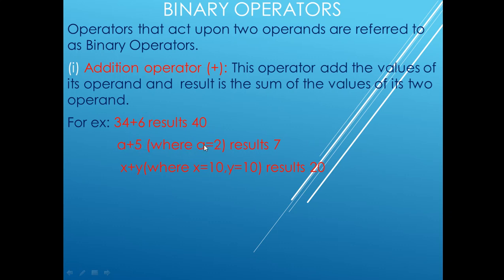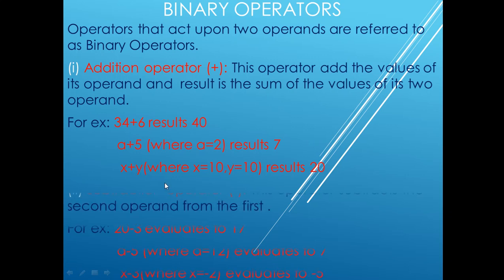If the value of a is 2, then 2 plus 5 results in 7. In x plus y, the values of x as well as y should be known before the operation. If x is 10 and y is 10, it becomes 20. So x and y are operands, a and 5 are operands, 34 and 6 are operands, and because two operands are required, it is known as a binary operator. A is the first operand, 5 is the second operand.